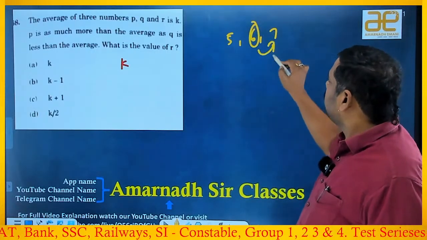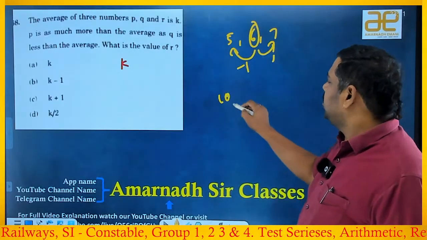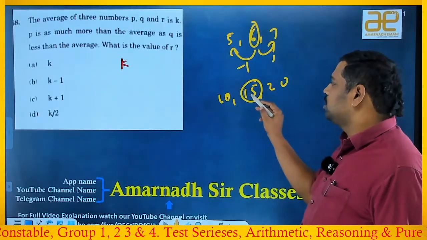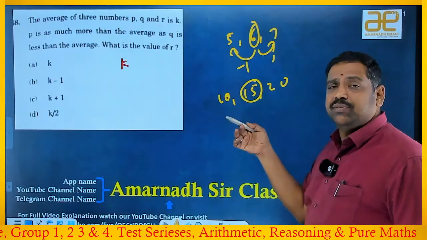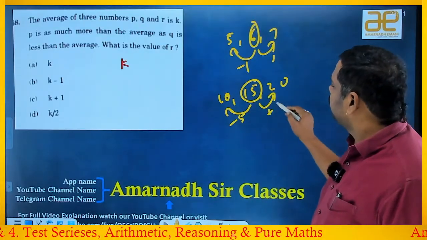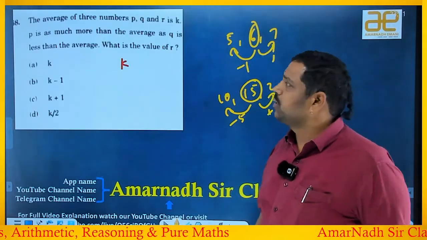How much it is more, that much it should be less. Suppose you take 10, 15 and 20, the average is 15 only, right? Verify: 10 plus 15 is 25, plus 20 is 45, by 3 is 15, right? Then how much it is? 5 less means it should be 5 more. If these two balance, then definitely the middle one will be equal to the average, right?